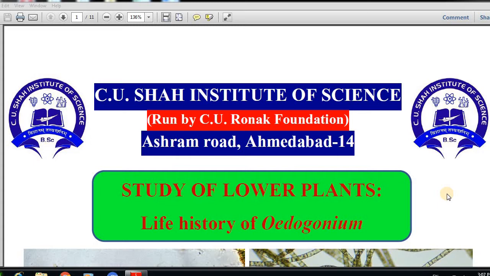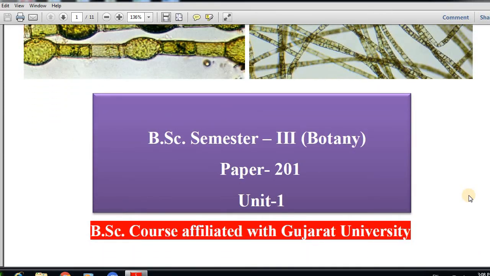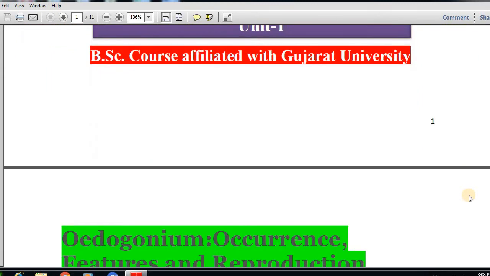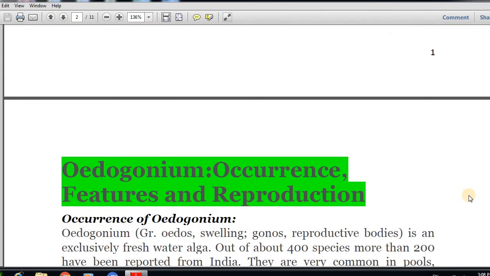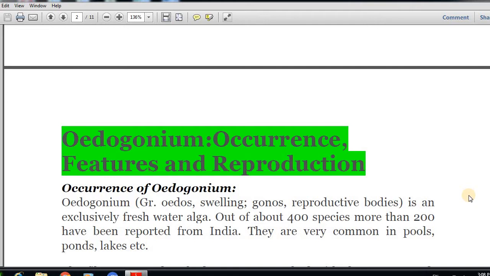Myself Mukesh Pandey, I am Assistant Professor of Botany at CUSA Institute of Science run by CU Ronak Foundation, Ashram Road, Ahmedabad, Gujarat. Today we are going to discuss the life history of Oedogonium. This topic is related to your syllabus, Botany Semester 3, paper number 201, unit number 1. In this topic, we will discuss occurrence, features and the reproduction process in Oedogonium.